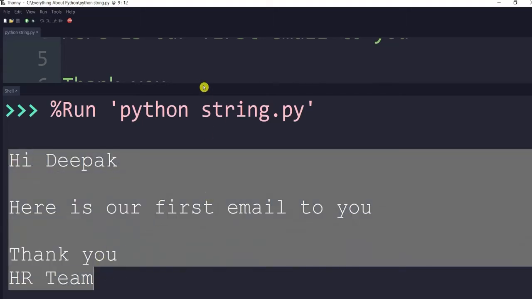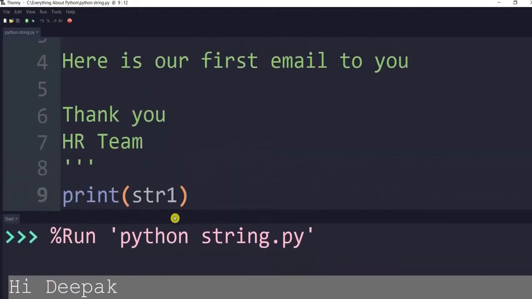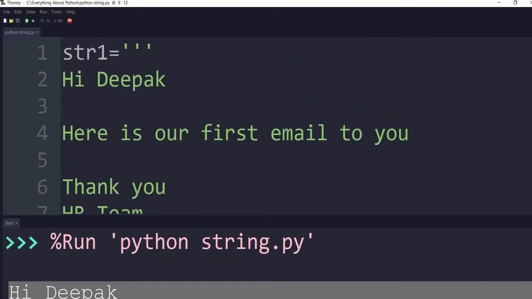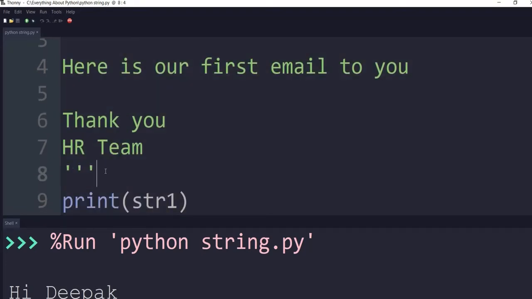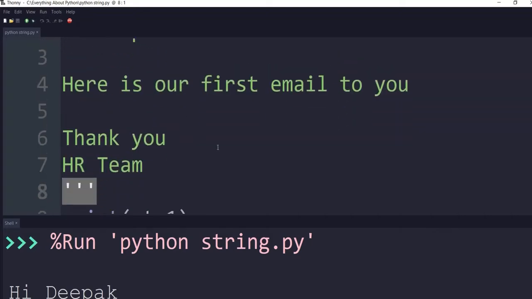So in that way also we can use a string in Python programming, like how to send an email, how to represent it in the email format. So we can represent a complete string. So here we can use triple quote, double quotes or single quote also.